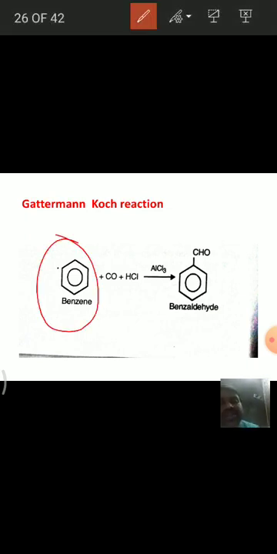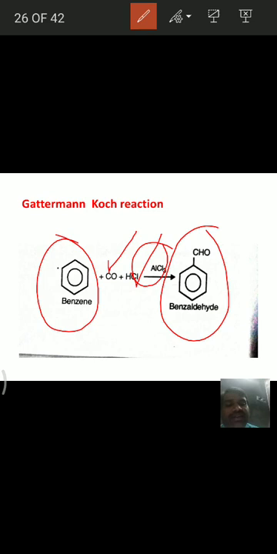This reaction is called Gattermann-Koch reaction. In this reaction, benzene is treated with carbon monoxide and HCl in the presence of aluminium trichloride. It forms benzaldehyde.